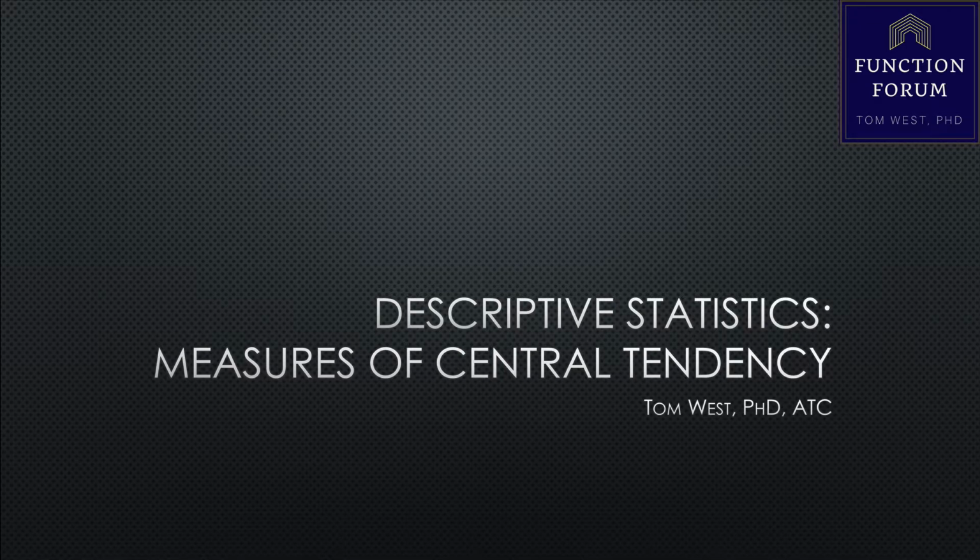Very frequently in statistical methods, we use descriptive statistics to talk about measures of central tendency. That term sounds fancy, but what it does is it tells us where the average person lies, where the average scores may fall, and so on. So measures of central tendency can tell us a lot about a population. If you don't know much about a group of individuals and want to find out, a way to do this is to gather some data and then take the means or the averages. And these measures of central tendency can tell us a lot about the population.